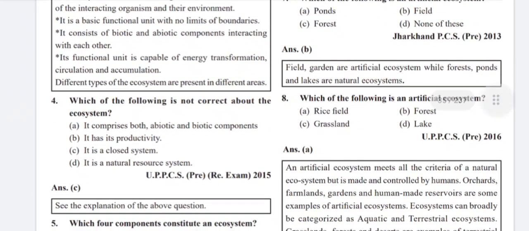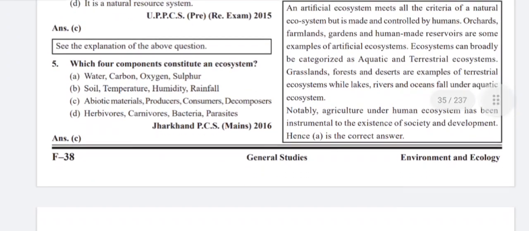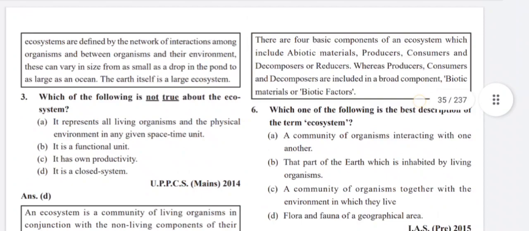Which of the following is not correct about the ecosystem? It is a closed system, and correct answers are: it comprises both biotic and abiotic components, it has its productivity, it is a natural resource system. Which four components constitute an ecosystem? Abiotic material, producers, consumers, and decomposers.